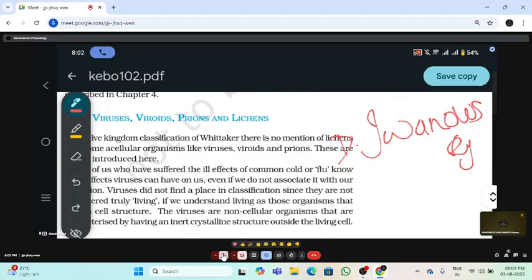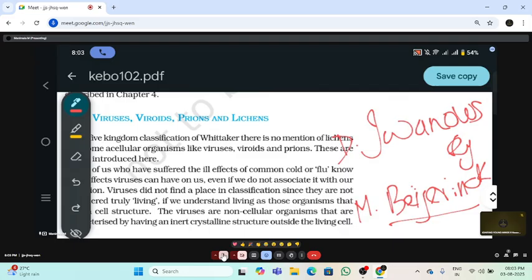And the next one is the Contagium vivum fluidum. Beijerinck is the person who called the virus a Contagium vivum fluidum. He called the virus as what is that? Contagium vivum fluidum. This was given by Beijerinck.